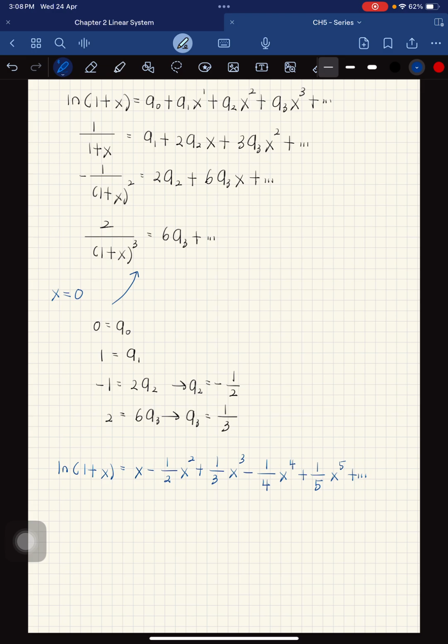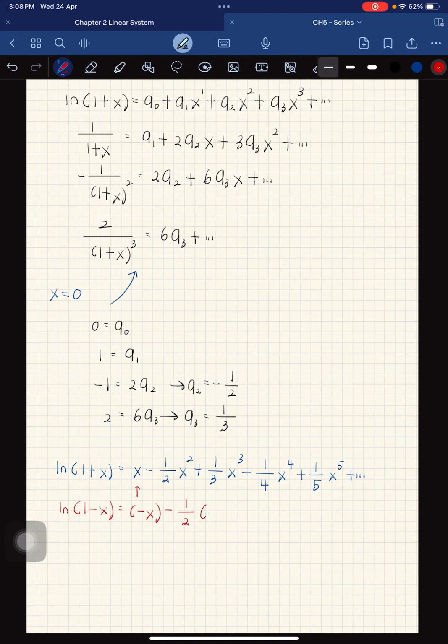Okay, for ln(1 - x), what you need to do is change all x to negative x. So I refer to this one. x becomes negative x, minus 1 over 2 negative x squared, plus 1 over 3 negative x cubed, plus and so on.